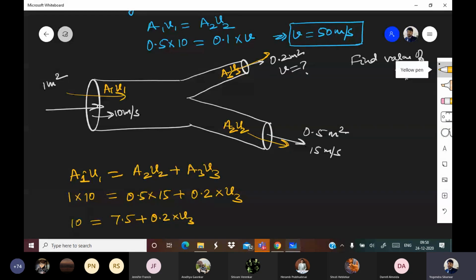So 0.2 V3 comes out to be 10 minus 7.5, which is 2.5. That gives us V3 is equal to 25 by 2, which is 12.5 meters per second. All right, everyone.